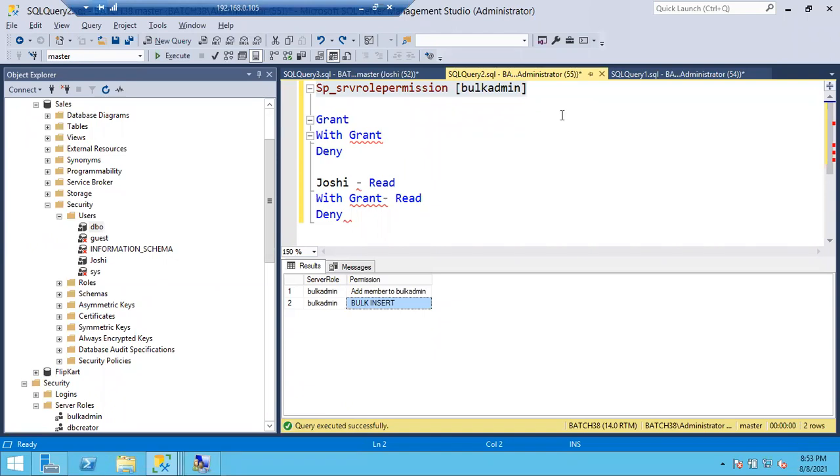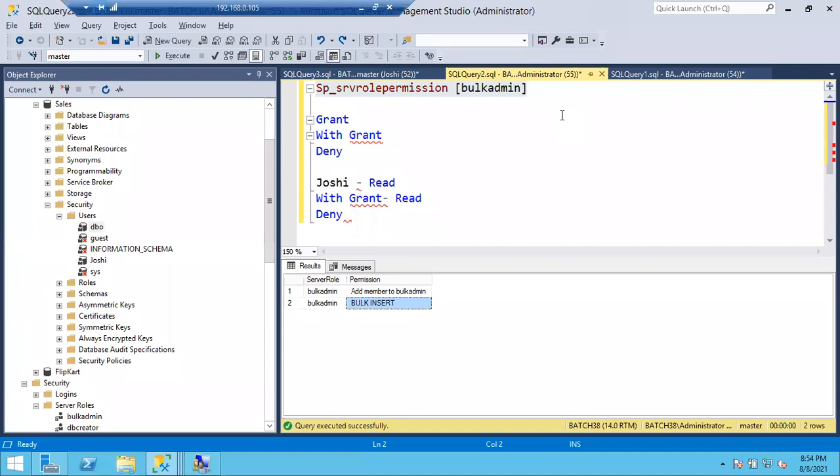So a member of this bulk admin role can do two things. One is, if I added Joshi to the bulk admin role, Joshi can add another login into the bulk admin role. That is one thing she can do. The next thing is bulk insert. Joshi can do bulk insert operations.